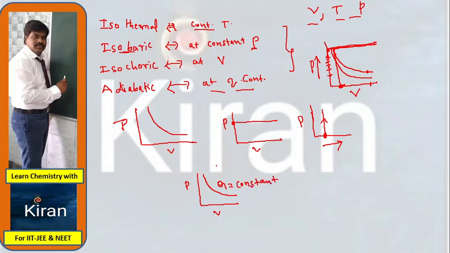When you combine all these four graphical representations, you get a uniform graph. This is P, and this is V. The top one, from left to right, is isobaric, and then isothermal, adiabatic, isochoric. This is the graphical representation among all these four processes: isothermal, isobaric, isochoric, and adiabatic.